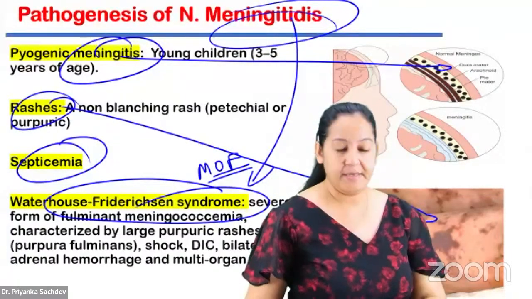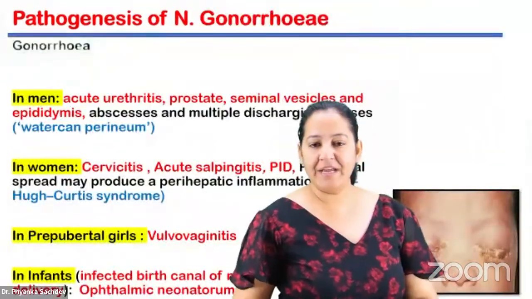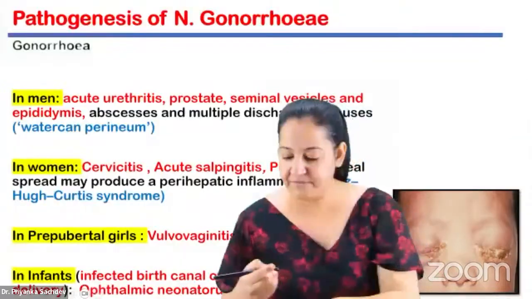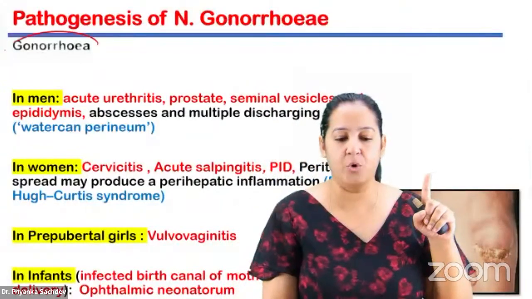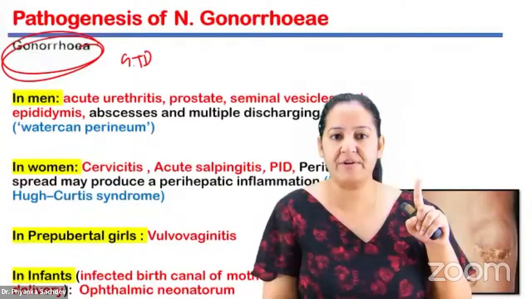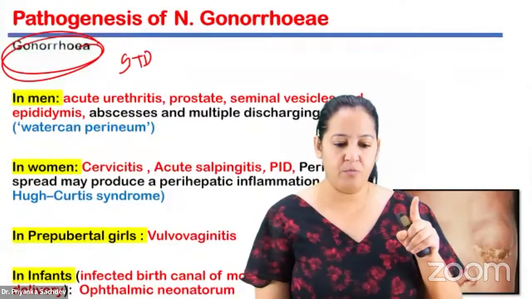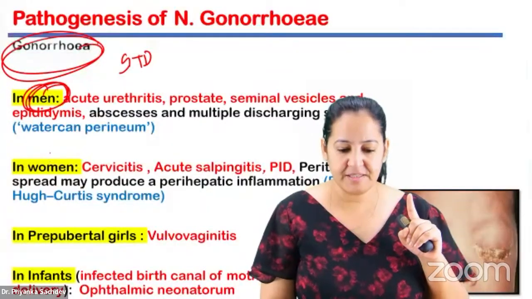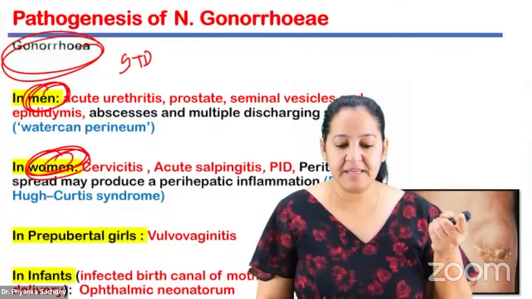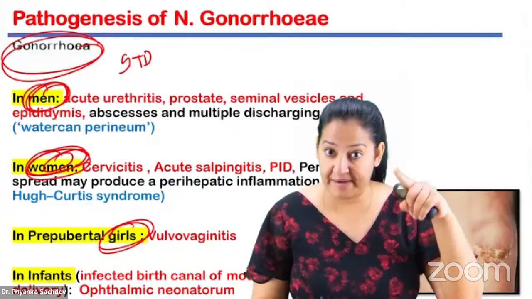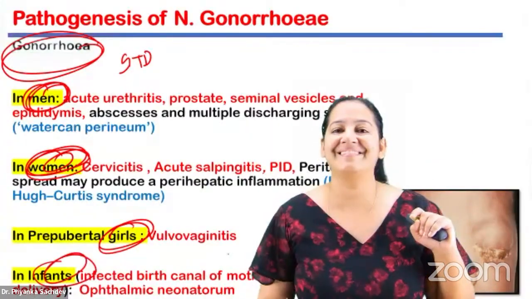Got it? Now what about gonorrhoeae? Gonorrhoeae causes only one disease. The name of the disease is gonorrhea. Gonorrhoeae causes gonorrhea. It's an STD, sexually transmitted disease. Of course, everyone knows it's an STD. What are the symptoms in male and female? What are the symptoms in men? What are the symptoms in women? What are the symptoms in girls? In girls, it is different from women. And what are the symptoms in infants?